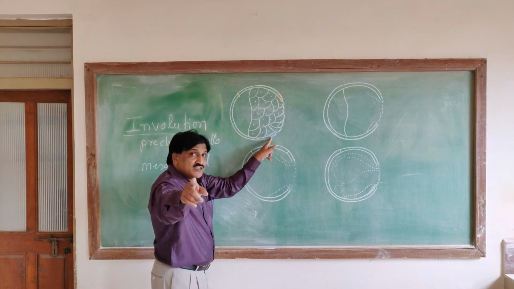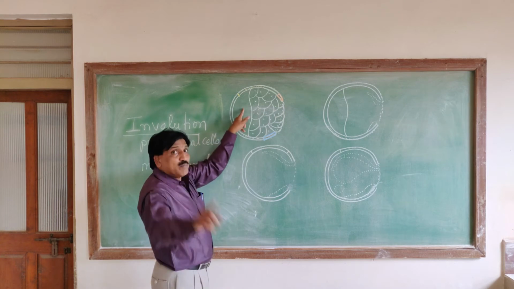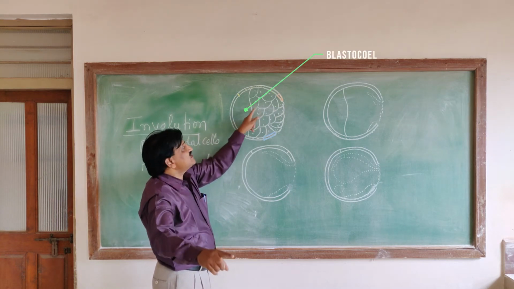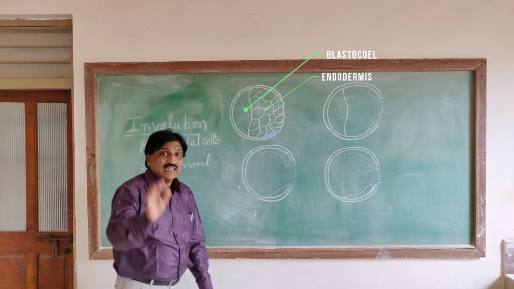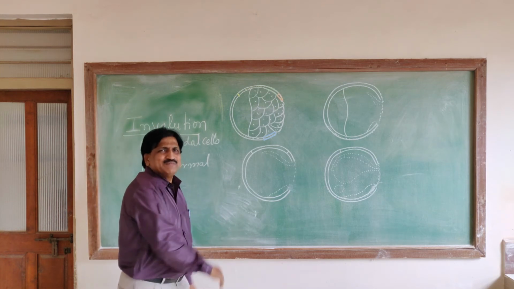This is called the mesodermal cells. This cavity is called blastocele. Please label it blastocele, and this is called the endoderm. Label it. This is a vertical section of the embryo.